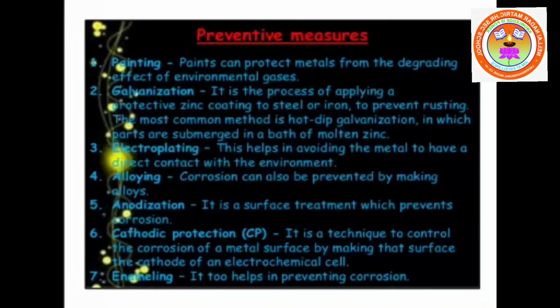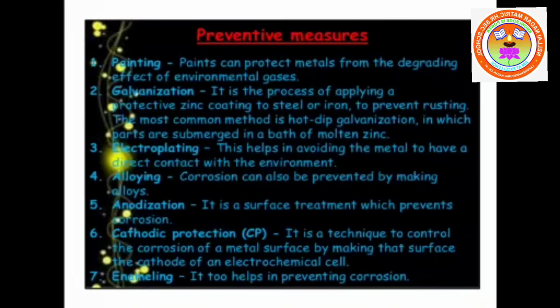Anodization. Here it is a surface treatment which prevents corrosion. Okay, anodization. Next one, cathodic protection. The metal which has to be protected from corrosion is coated with a sacrificial metal which easily gets corroded. Usually magnesium.